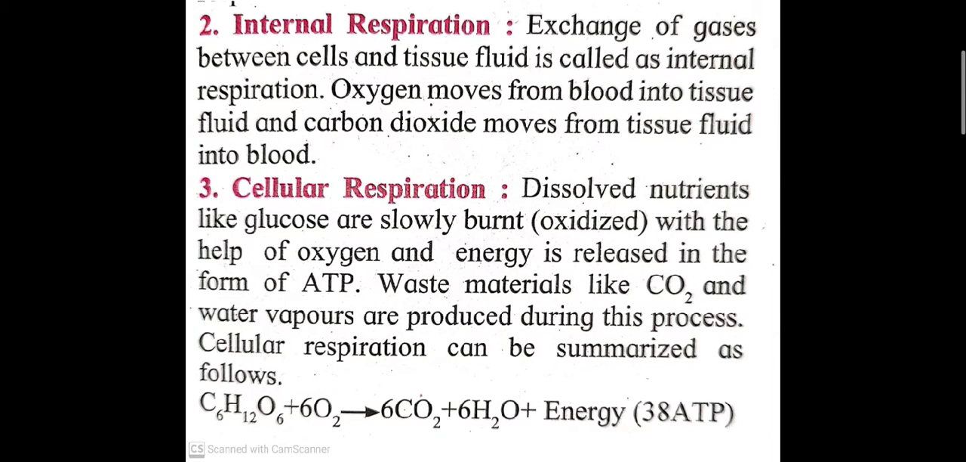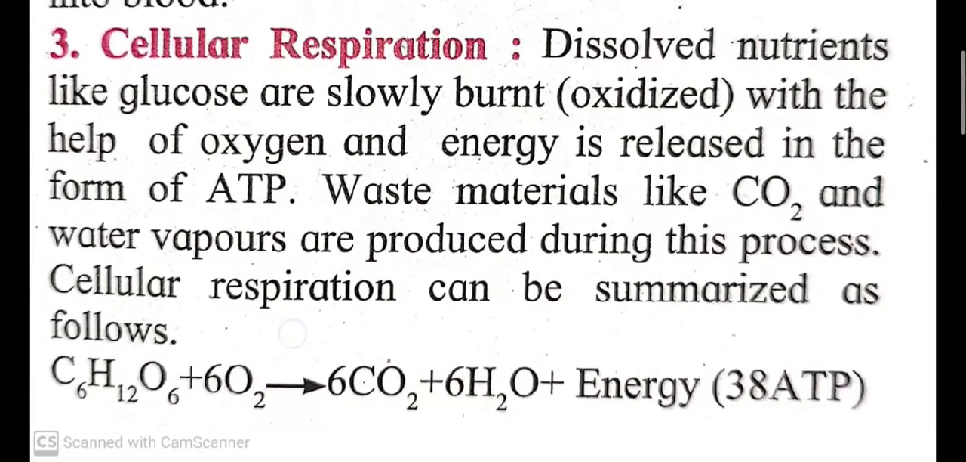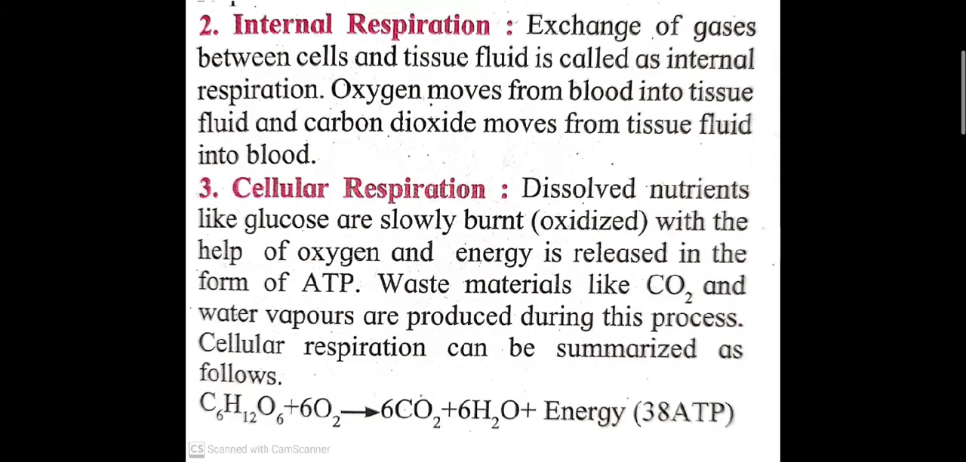Next is cellular respiration. In cellular respiration, glucose is slowly broken down step by step and releases energy in the form of ATP. In this process, carbon dioxide and water vapor are produced as waste material. Cellular respiration can be summarized as follows. C6H12O6 is the chemical formula of glucose. Glucose in the presence of oxygen will give you carbon dioxide, water and energy in the form of ATP.